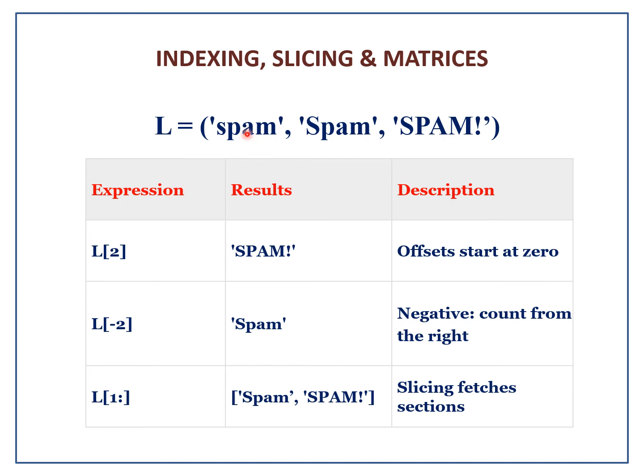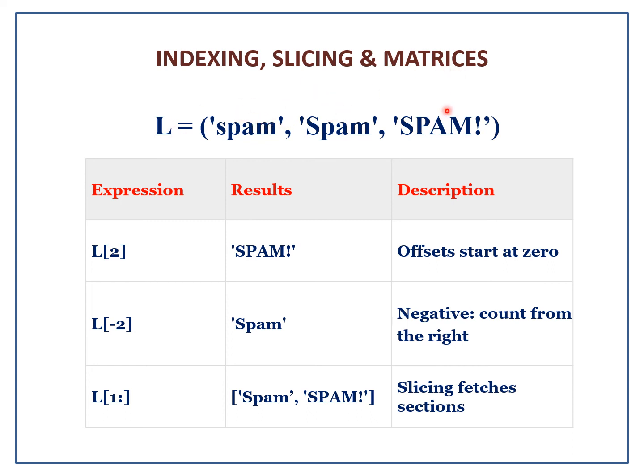Here remember that this spam is standing at L of 0, this is standing at L of 1, and this is placed at L of 2. If we come in the reverse order, this is placed at L of minus 1, this is placed at L of minus 2, and this is placed at L of minus 3.